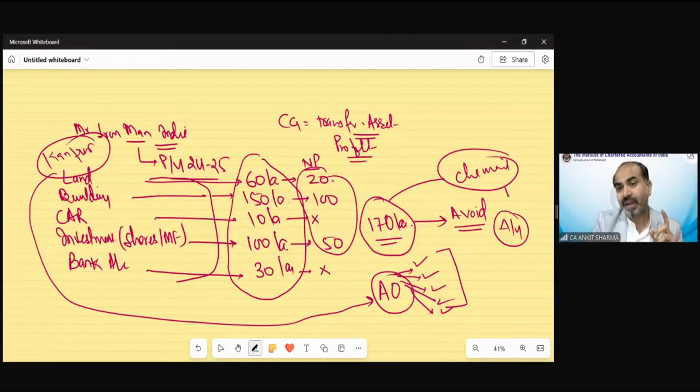If AO thinks the intention of transferring property is to avoid tax, then we will collect the tax in the same previous year. And if Ironman proves, no, there is no intention to do this because I have transferred all these things and I am on a rented property in the same place, or I need money for medical treatment or any of my personal needs, so there is no intention to avoid the tax, I will pay tax in the next year, and if the assessing officer is satisfied by his explanation, then this concept would not be applicable.